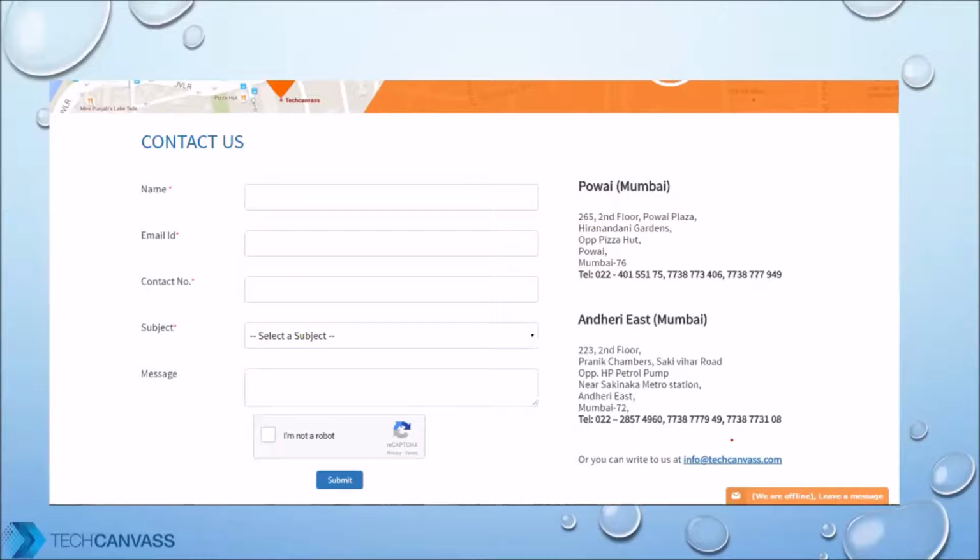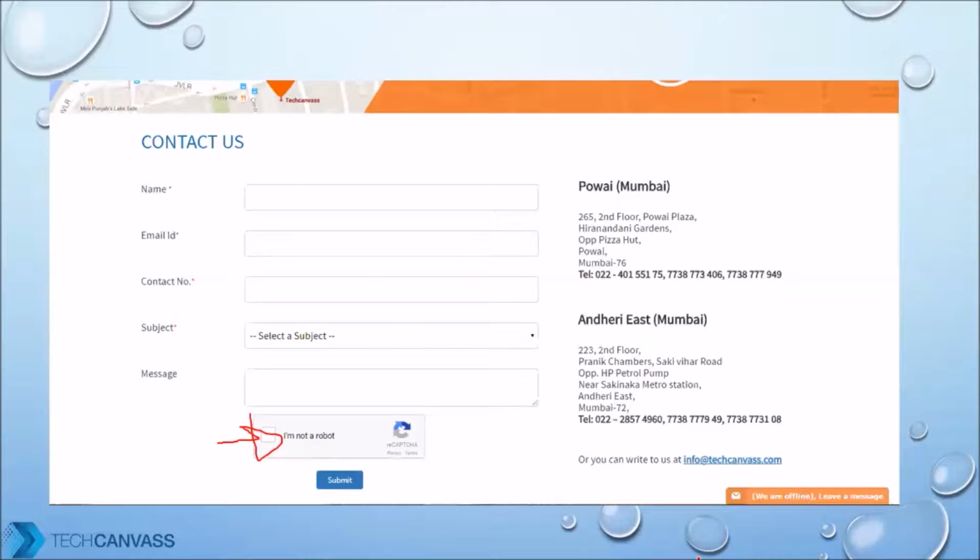Then there is a CAPTCHA also. This is known as a CAPTCHA. Why is this put? Because if somebody tries to play games with your website, they can create an automated process, just like you're using Selenium. They can create an automated script which will keep on feeding data. If they send 1 million requests, my website will be down. So to avoid that, we put a CAPTCHA. CAPTCHA will not allow you to test it using Selenium. Machine requests have to be prevented at all costs. Otherwise, there could be an attack.